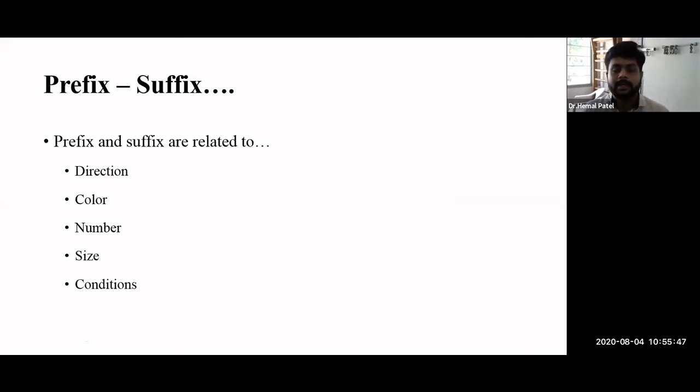But in medical terminology we have very specific words like superior, inferior, below, above, deep. Likewise we have different directions. So we can use those directions to change the word root. If I want to use a specific direction, I can use those prefixes to change the whole word meaning.